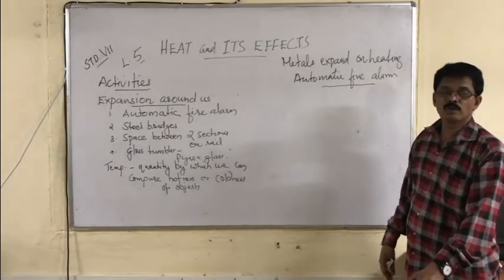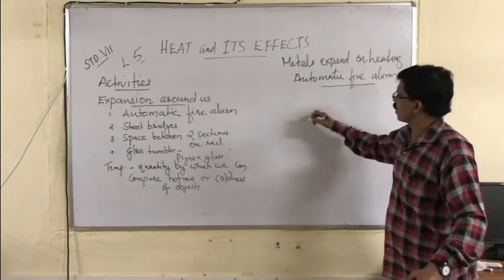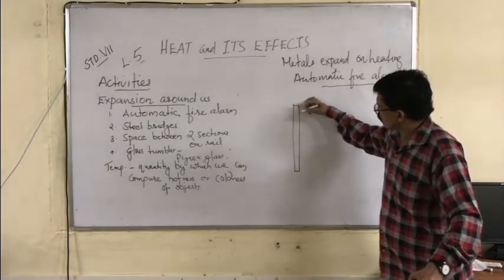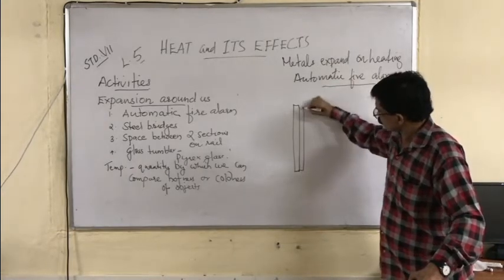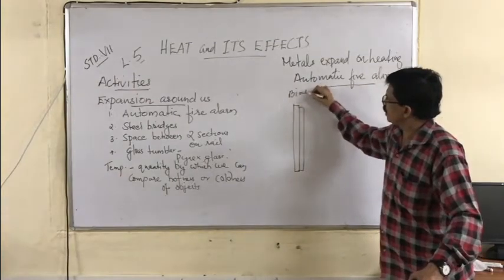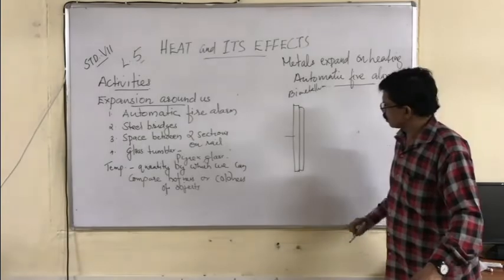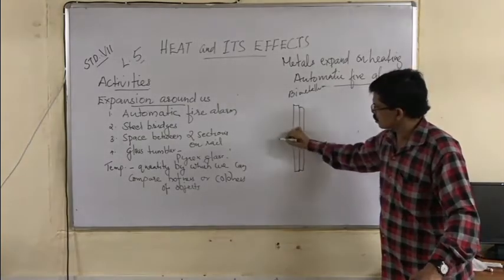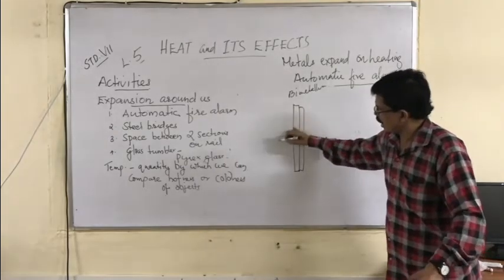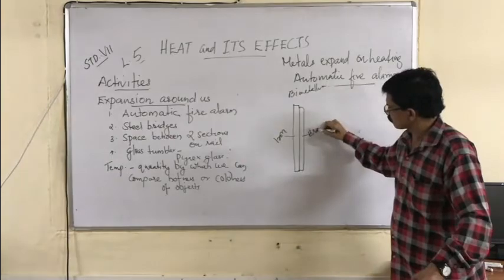So during a fire, you can see what the parts of an automatic fire alarm are. In an automatic fire alarm there is a bimetallic strip. One is made up of brass, the second one is iron.